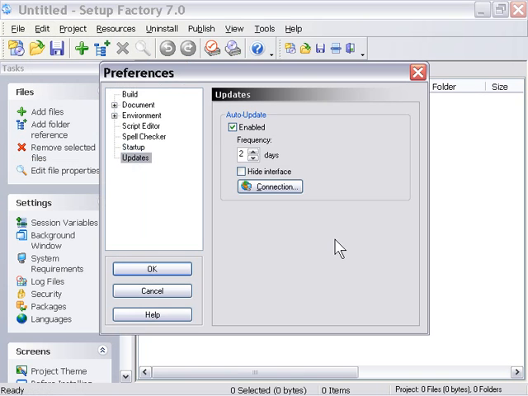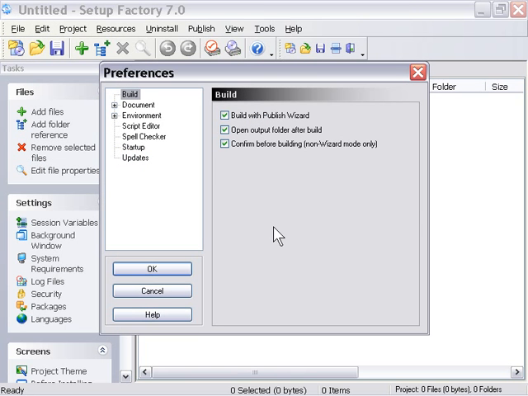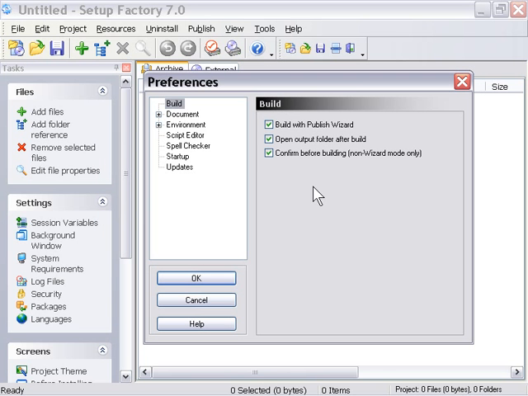And I encourage you to go through and fool around with these and see which your favorites are. And like I say, again, I'd like to reiterate that if you have any questions at all about any of these preferences, go ahead and come meet us in the forum and we'll be happy to answer.